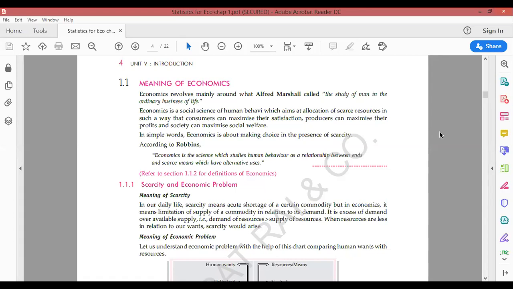Then we'll talk about statistics, its features, its merits, and its demerits. That means we are going to study economics and statistics in this chapter, right? So going to start.